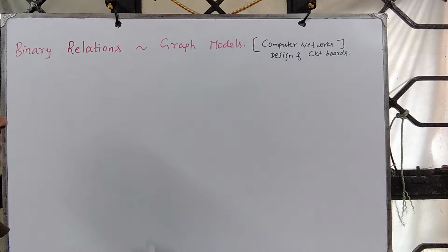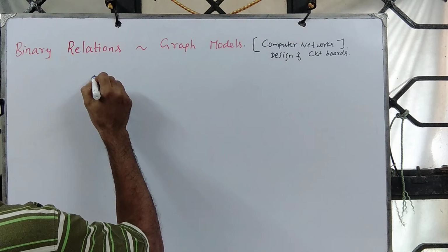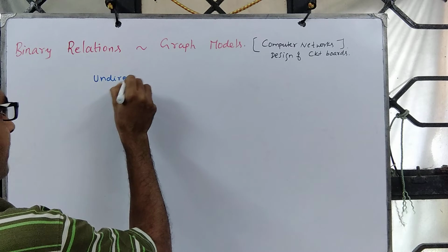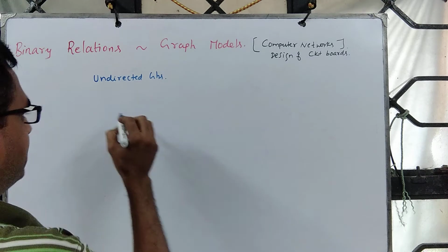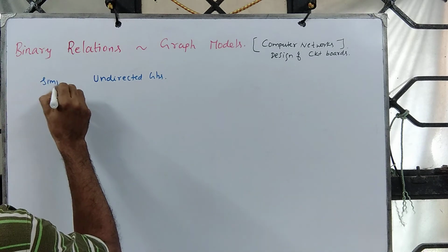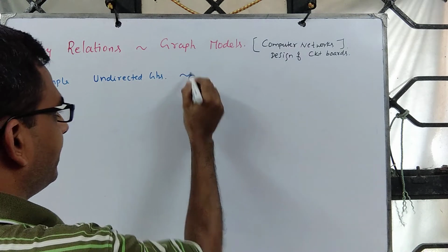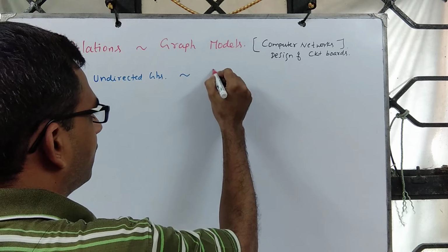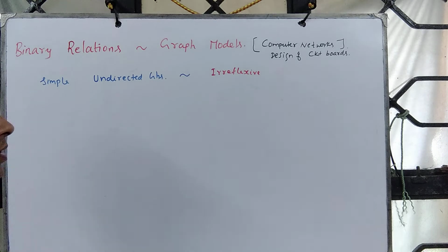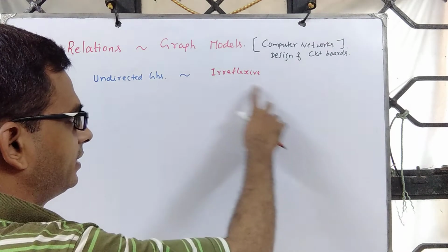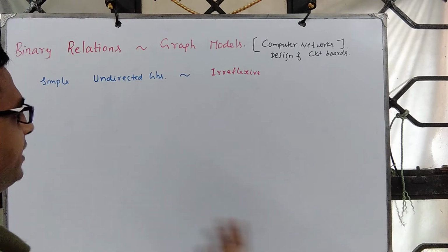We saw an interesting connection between graph models and binary relations. Let us continue our discussion. If you focus on undirected graphs, suppose we wish to count the number of simple undirected graphs. Because of simplicity, we see that for all A, (A, A) is forbidden. So in the context of relations, we are interested in counting relations which are irreflexive plus some additional property.